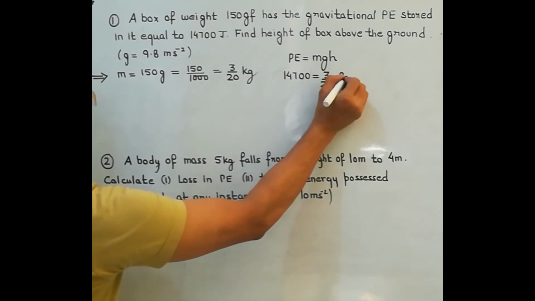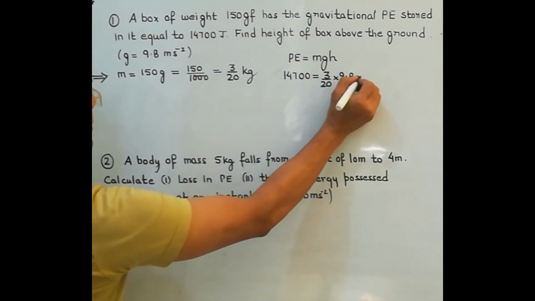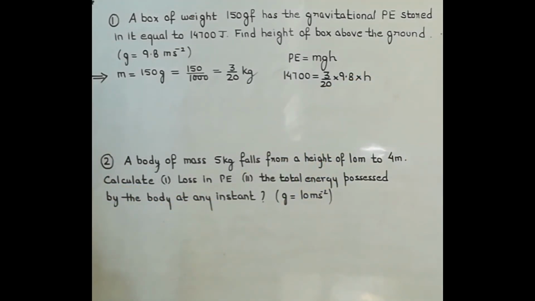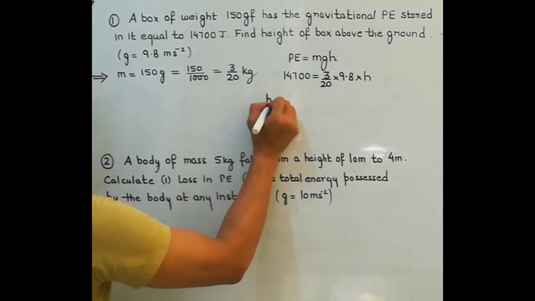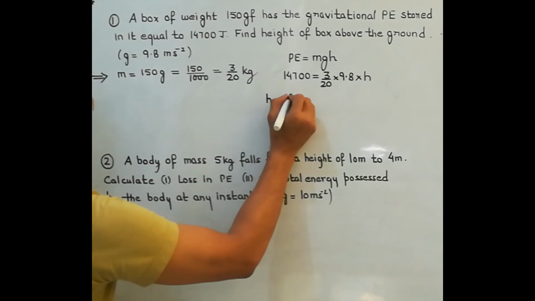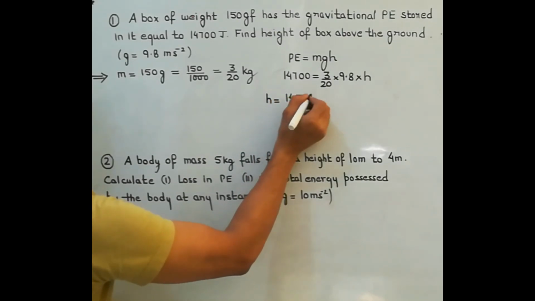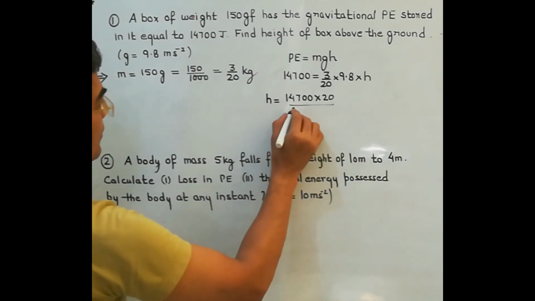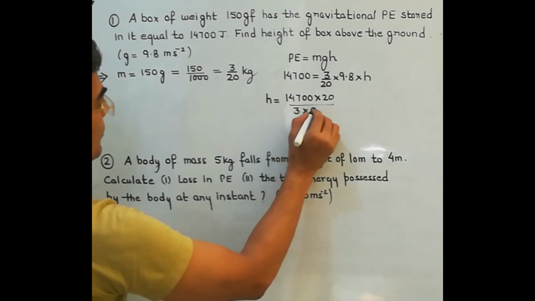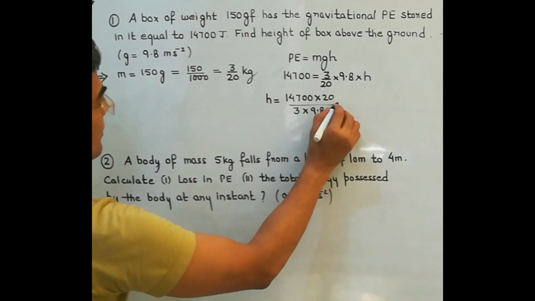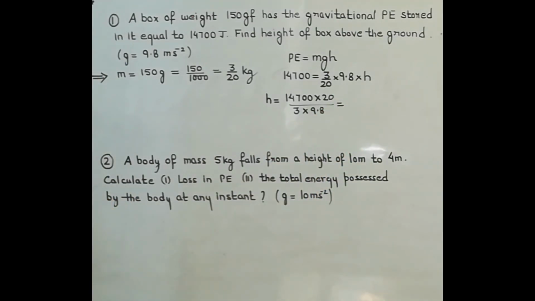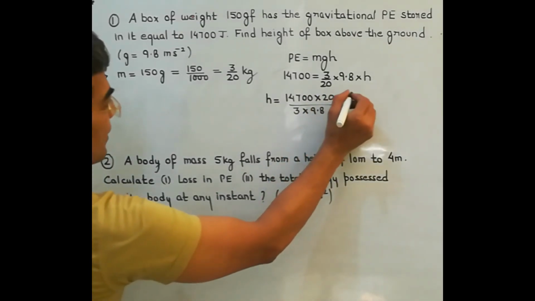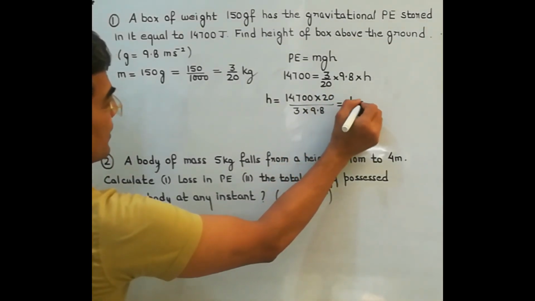Gravity is given as 9.8, and we need to calculate the height. So from here height will be 14700 into 20 upon 3 into 9.8. Now you will solve this part to get the height. When you solve this part, you get the height as 10 meter.